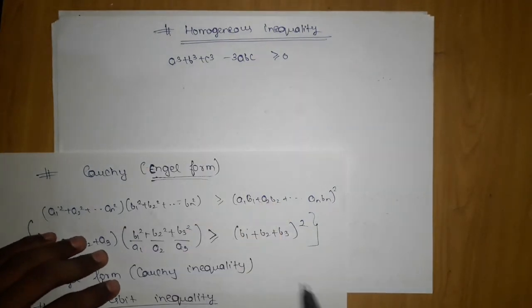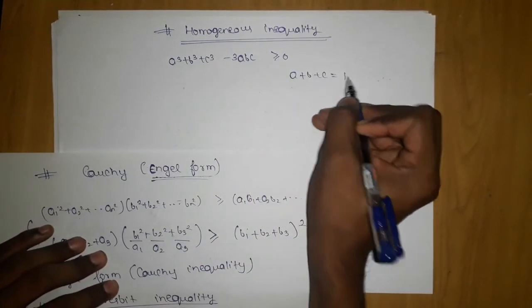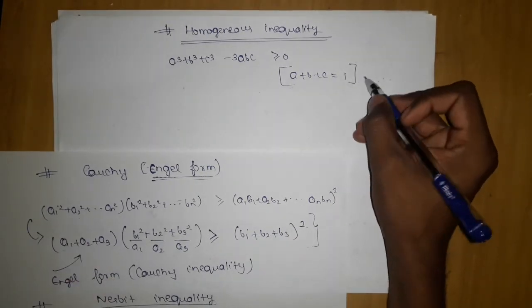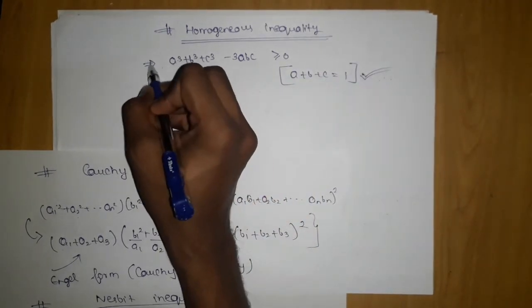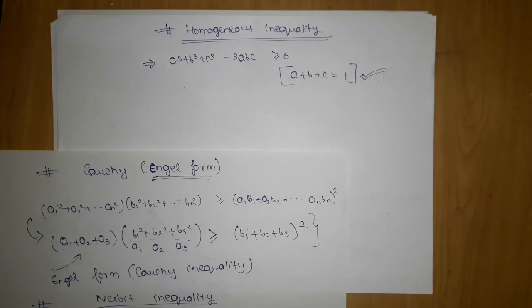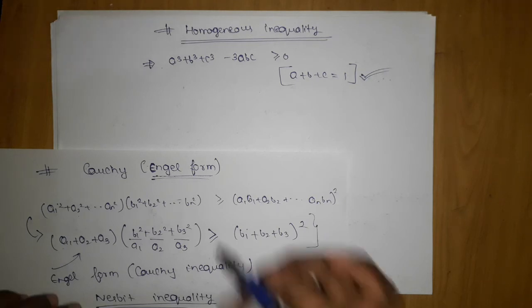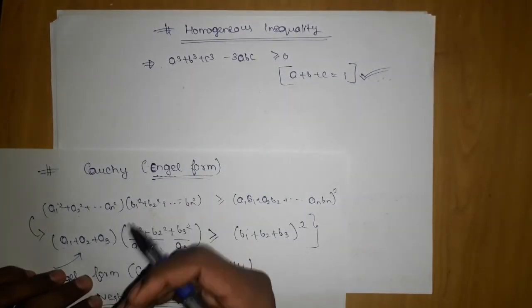When this situation appears, many students automatically take a plus b plus c equals 1. They are doing hit and trial. When such a homogeneous inequality appears, many students take a plus b plus c equals 1, using hit and trial. But the logical reason is that you can do this due to homogeneous inequality, which says that if the degree of all the terms is 0.